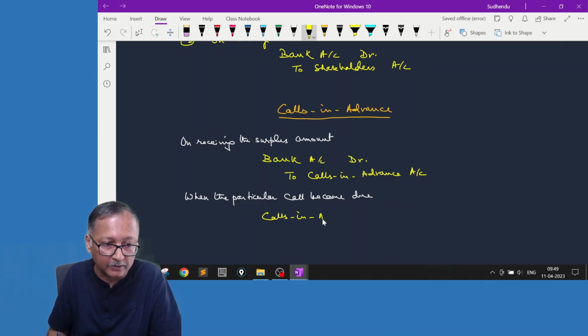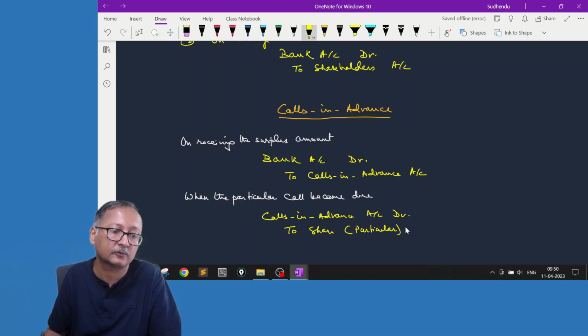Calls in advance account debit to the particular call number, you can write. I am writing particular because it will be first call, second call, whatever it is. Call account.